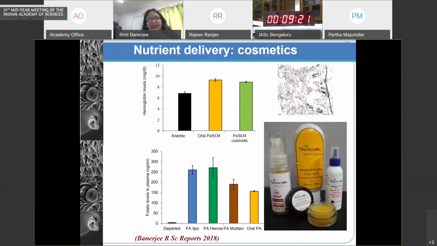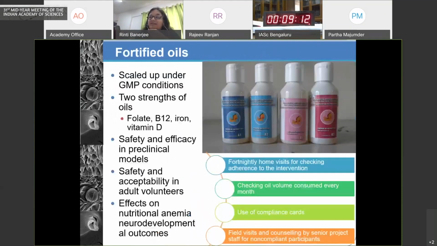We have been using this platform for various nutrient delivery where vitamins and iron have been used in cosmetic bases to get delivery through skin. Similarly, in discussion and collaboration with our public health researchers, we have also developed oil-based forms for nutrients, vitamin D as well as other nutrients for pediatric use.